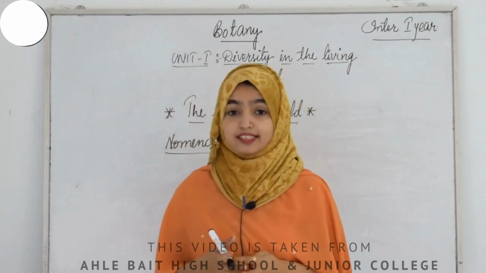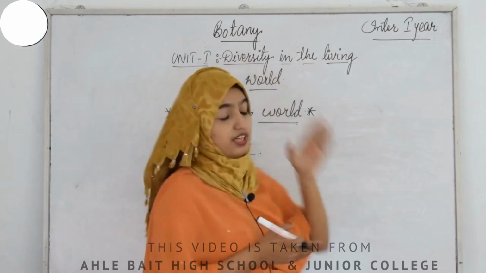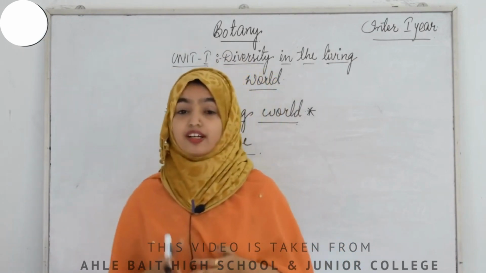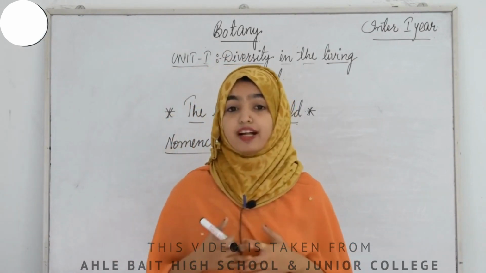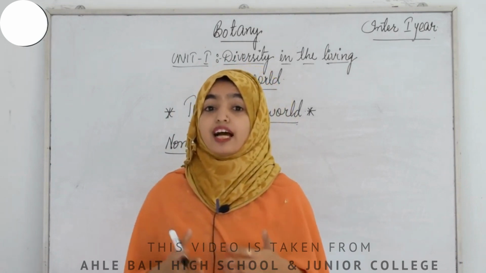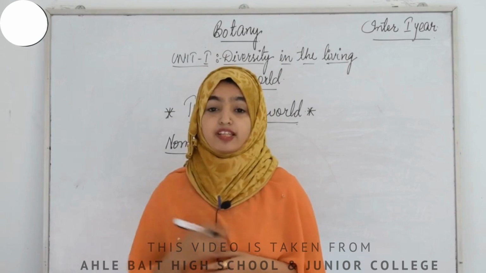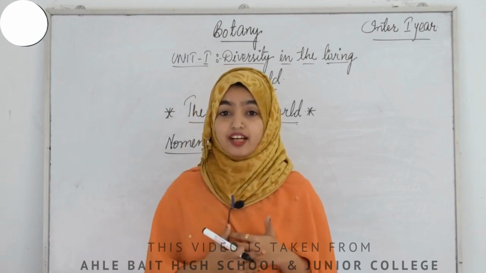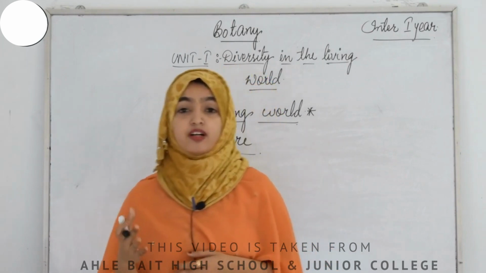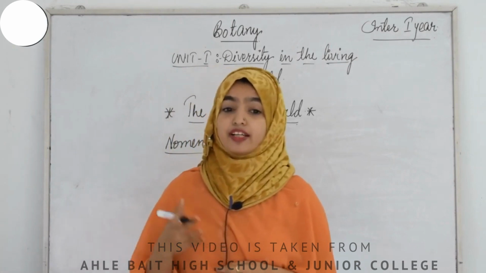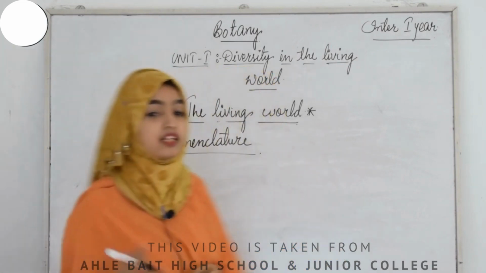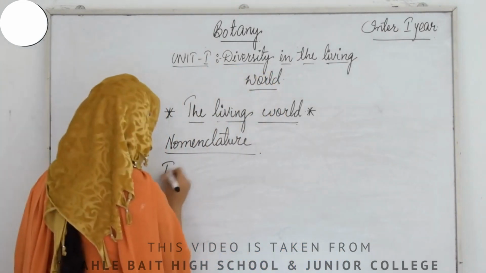So in plants, as we are learning about botany, we should have a clear idea about plants, right? Certain principles have been used in naming, and there are criteria that have to be followed in naming a plant, which are provided in the International Code for Botanical Nomenclature, that is ICBN.